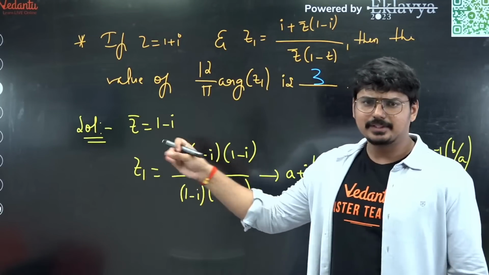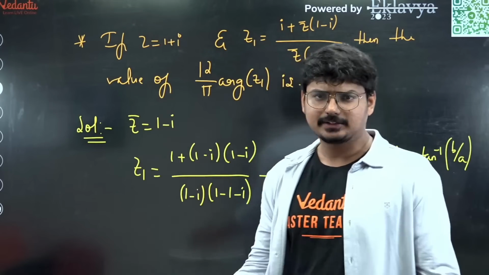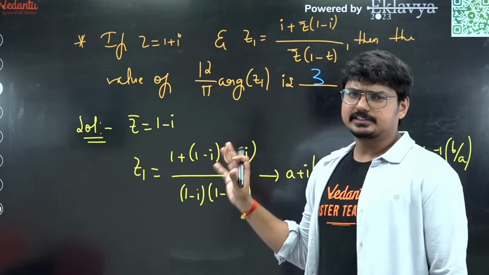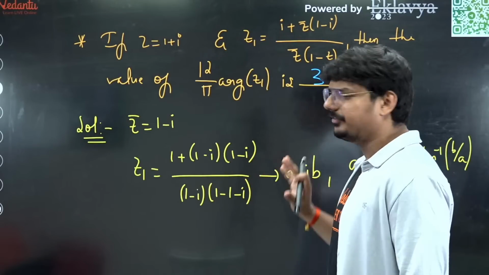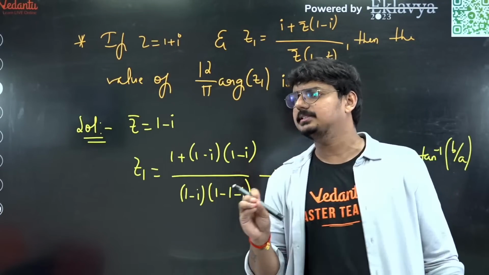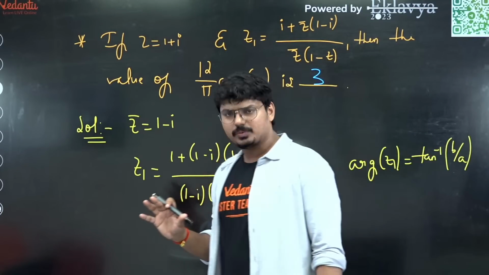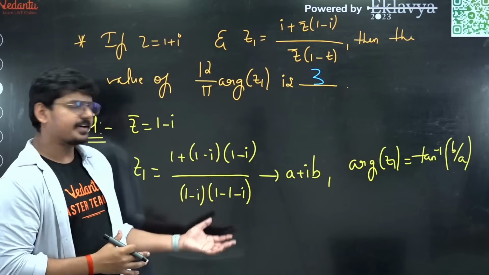So complex number, direct application, nothing crazy was happening. I think you could have done this question without any confusion. Okay, chalo guys. So I think these were the questions which we have received. I hope you have understood the question.